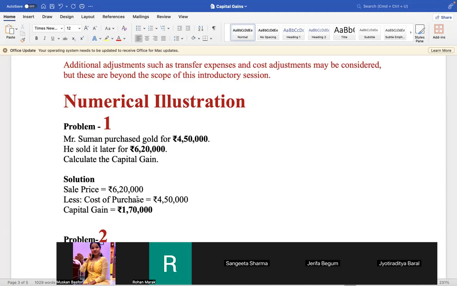Muskaan, this is for you, Problem 1. You explain the numerical illustration I have given. You have to complete in 5 minutes. Yes, sir. Problem 1. Mr. Suman purchased gold for rupees 4,50,000. He sold it later for rupees 6,20,000. Calculate the capital gain. Solution: sale price equals rupees 6,20,000, less cost of purchase rupees 4,50,000, capital gain equals rupees 1,70,000. So this type of question you can solve. Yes, sir. And this is very easy. Yes, but complex things will be coming in higher classes. I am starting from a very zero level.